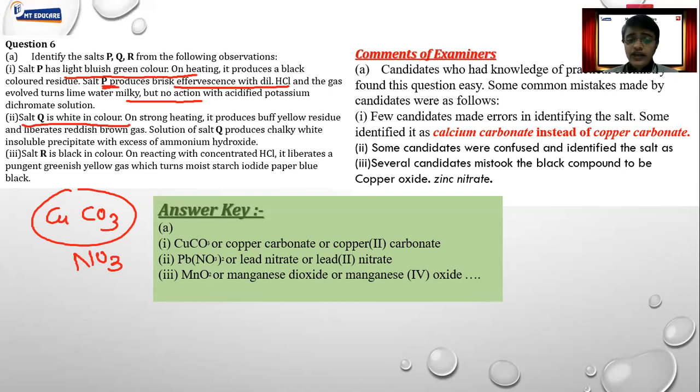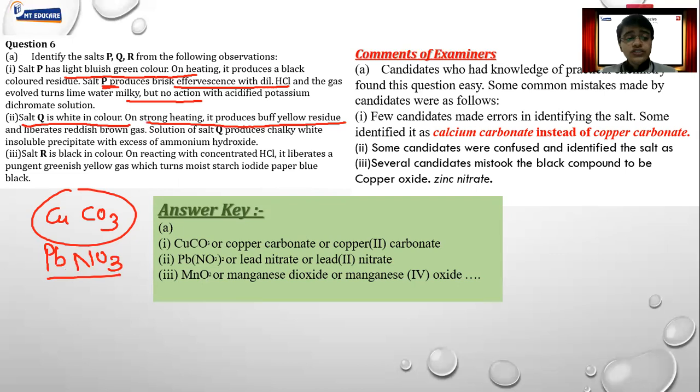Zinc compounds are also white in color, right? But they have mentioned that on heating, it gives you buff yellow residue. Buff yellow residue एक ही है जिसको हम litharge बोलते हैं, and that is lead oxide. So obviously this is the compound of lead. In short, it is lead nitrate. Again, I repeat, guys, you have to read your practical chemistry very nicely. Read your textbook thoroughly. You will reach each and every point correctly over there.